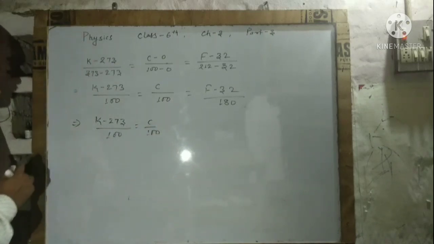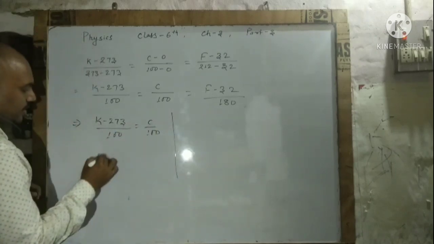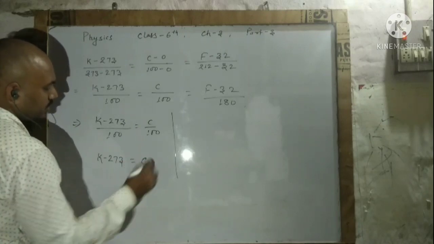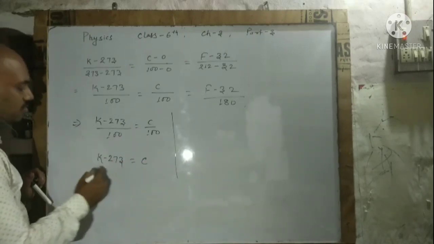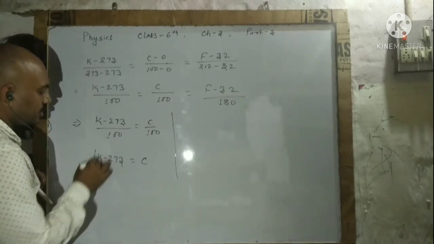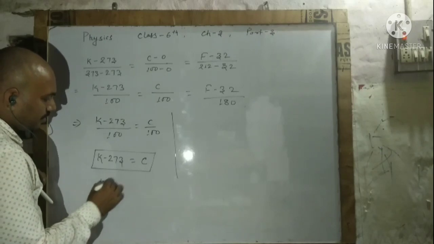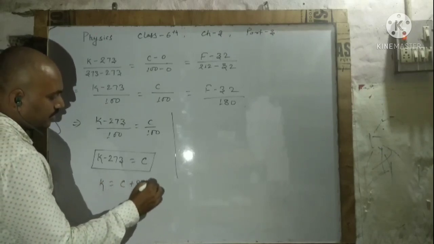The 100 will cancel out, and the remaining relation is K minus 273 is equal to C. It means if you want to convert Celsius into Kelvin or Kelvin into Celsius, just use this formula. Kelvin will be equal to Celsius plus 273.